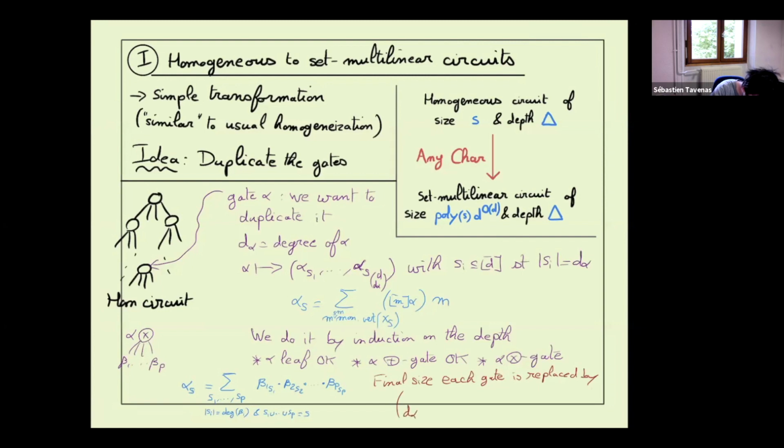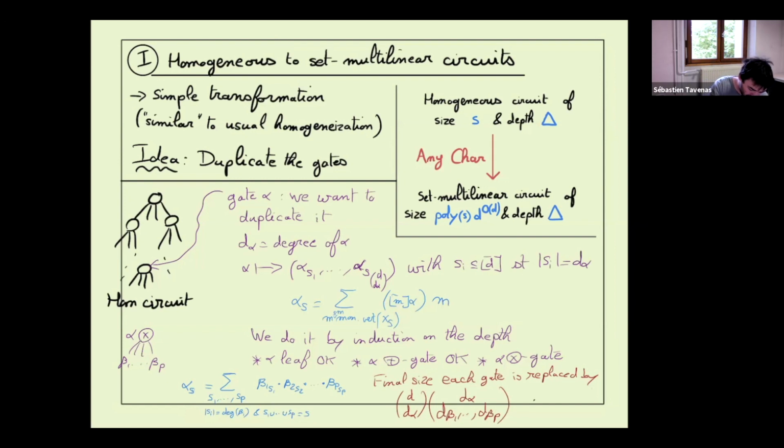So we say we need to duplicate it d choose d alpha times. And now, in the case it is a leaf or an addition, it is done, but in the case of multiplication, each one of these gates will create all this multiplication gate for each one of these terms of this sum. And the size of this sum is what? It's just d alpha choose d beta 1, ..., d beta p, all these things.